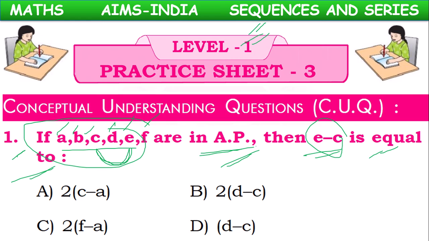If the common difference is small p, then E minus D equal to D minus C, because the difference between any two terms is same.